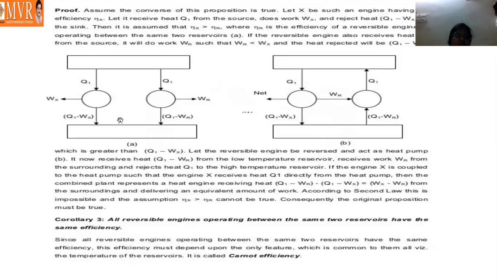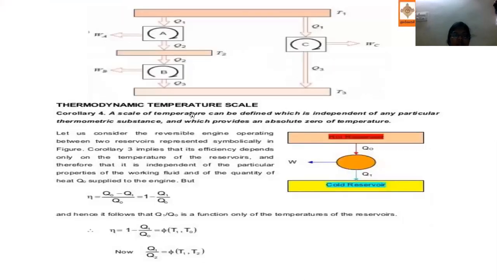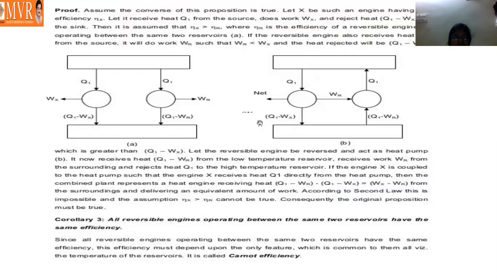So here this is one heat engine and this is another heat engine, but this engine is reversible and this engine is irreversible. Here this is a source and a sink, and the source and sink are the same for both engines. This is the reversible engine, this is the irreversible engine. In our irreversible engine, heat is supplied from the heat source to the system, and it gives the work done, and finally the rejection is Q1 minus Wx. And here also for the reversible engine, Q1 minus WR, because R represents the reversible engine.